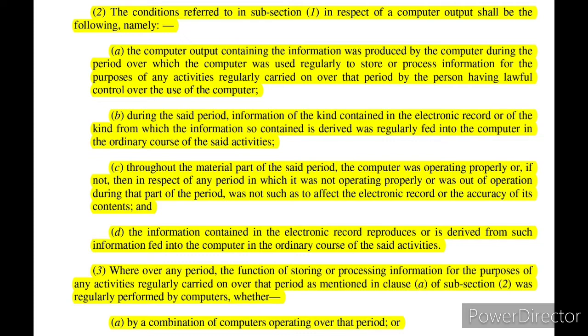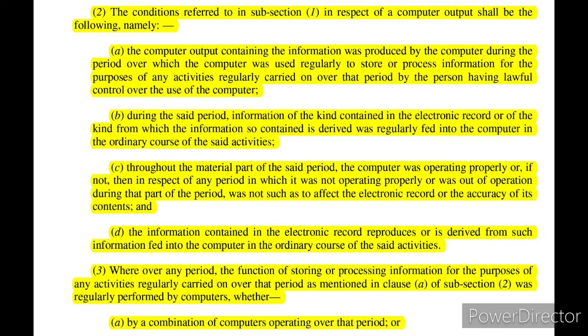Also, during the said period, information of such kind contained in the electronic record from which such information was derived was regularly fed into the computer in the ordinary course of the said activities. So, such information that was stored in that computer was fed into that computer on a regular basis and in the ordinary course of the said activities. In that case, throughout the material part of the said period, the computer was operating properly.